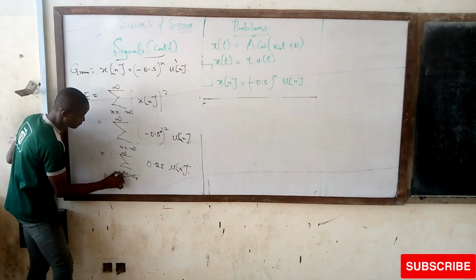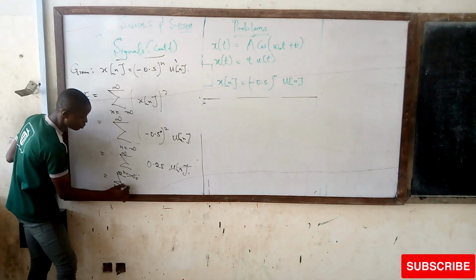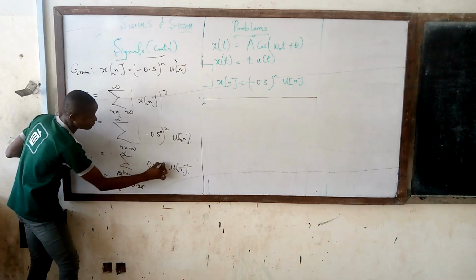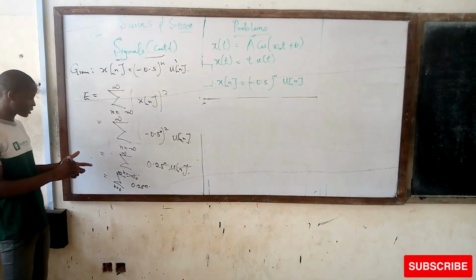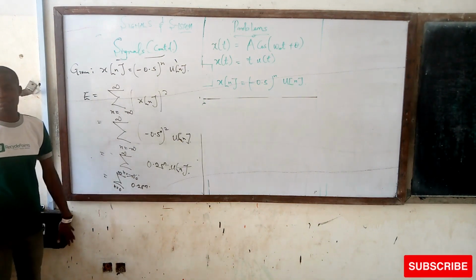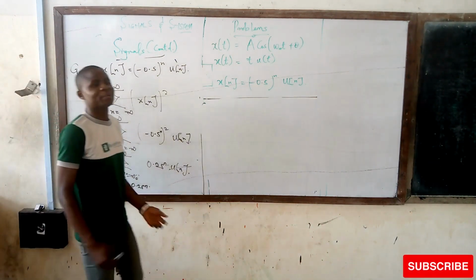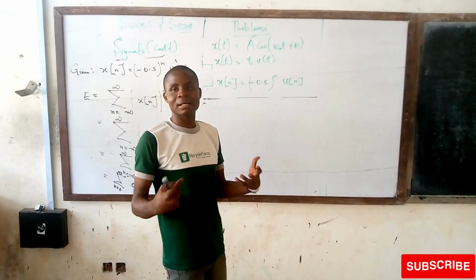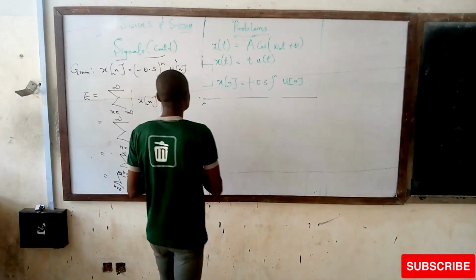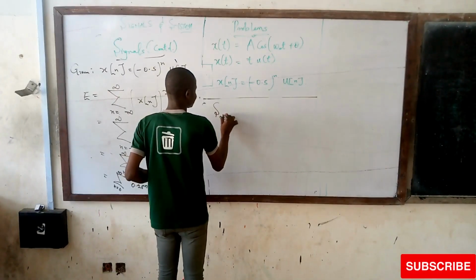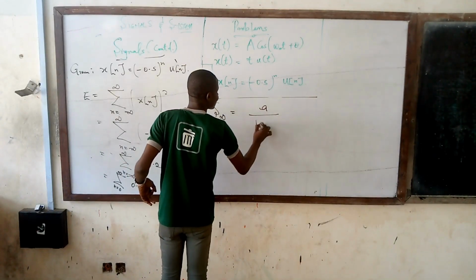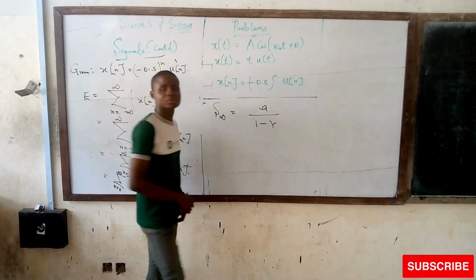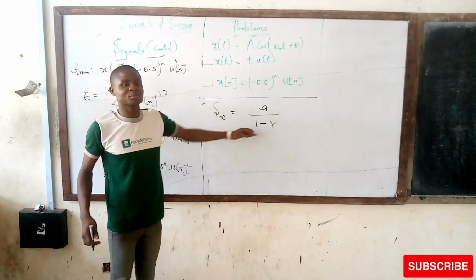This is now the sum from n equals 0 to infinity of 0.25 to the n. Now, from basic mathematics, the sum to infinity is the first term over 1 minus the common ratio.